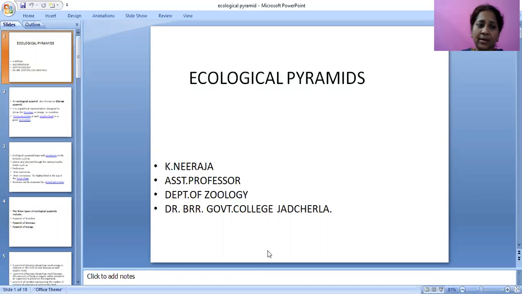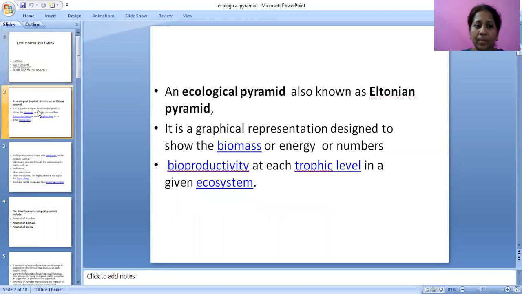Now, why are we discussing ecological pyramids? Ecological pyramids were first discovered by Charles Elton. That's why ecological pyramids are also known as the Eltonian pyramid.